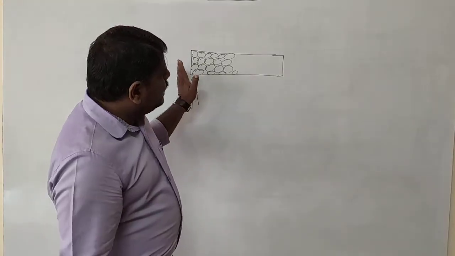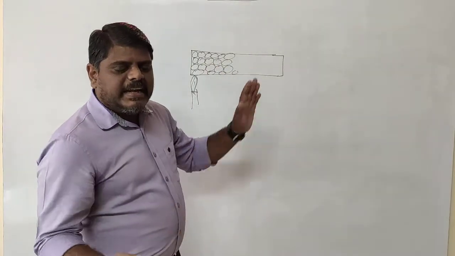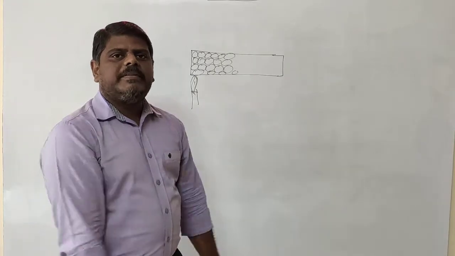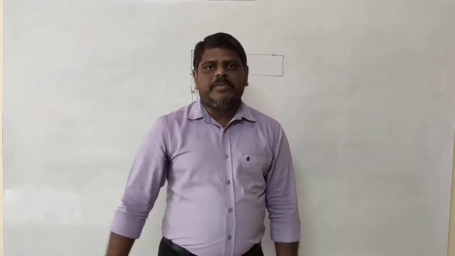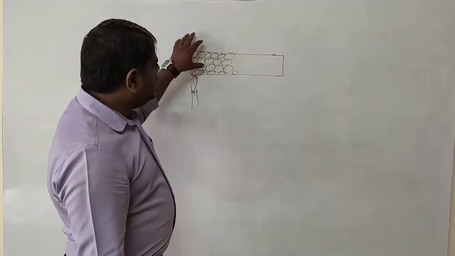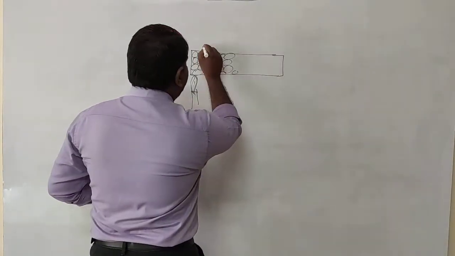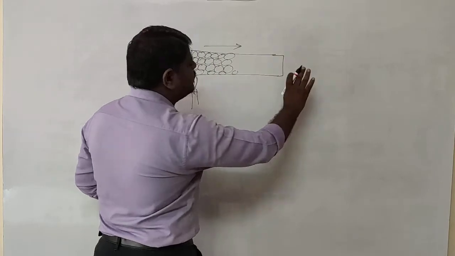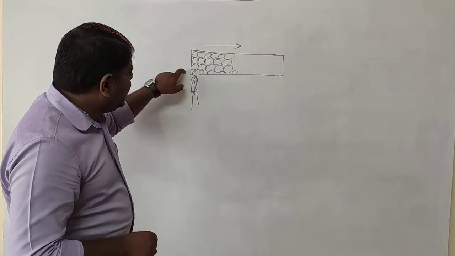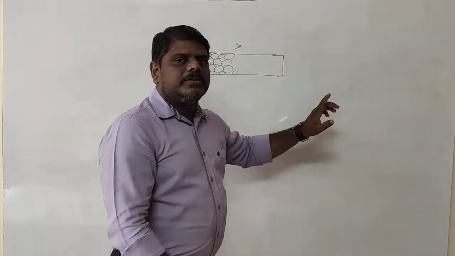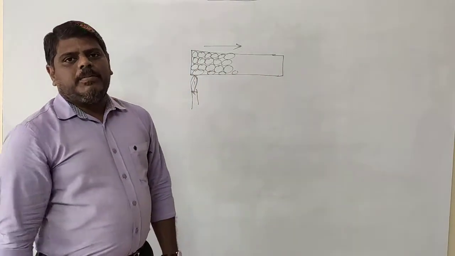In this way every molecule gets the energy, starts vibrating, and collides with its neighbor molecule, and the energy is transferred. After some time, the heat energy is transferred from one end to the other end. Whatever heat energy we give at this end is received at the other end of the metal bar itself.